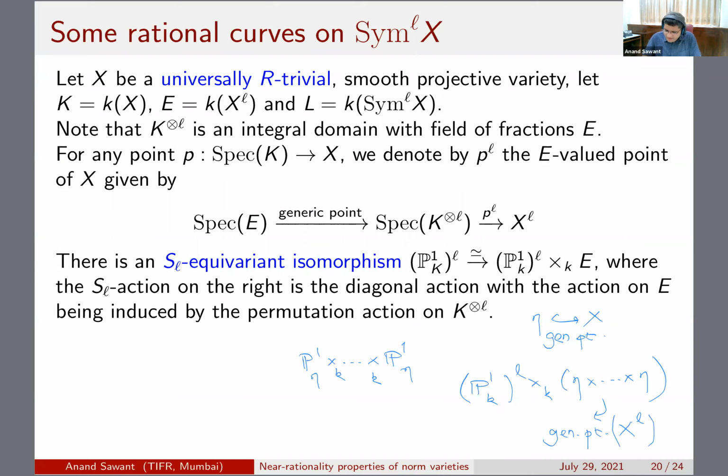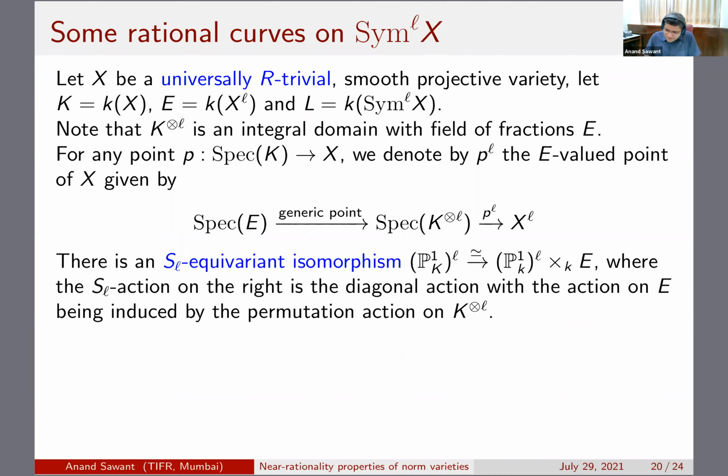So that's why this is P1 over E. I mean, this is over E. So you can see that's how this thing comes. It looks very simple, but this was actually quite confusing when we were working with it. Of course, note that the SL equivariance, the action on E, is coming from the permutation action over here. So for this action, this is equivariant.